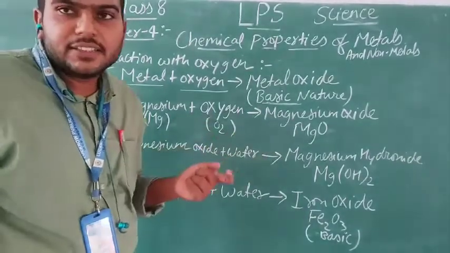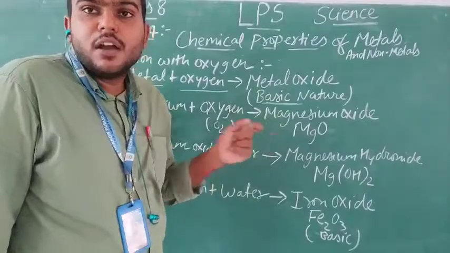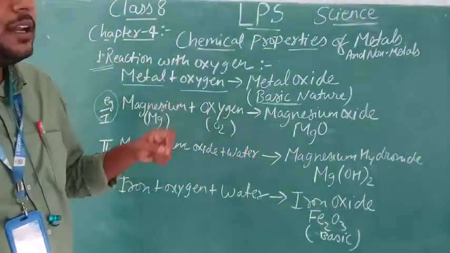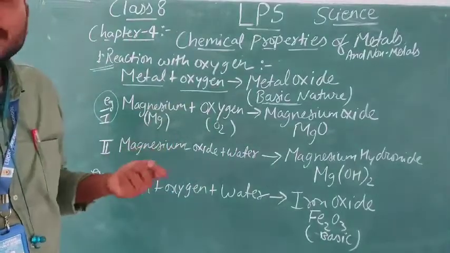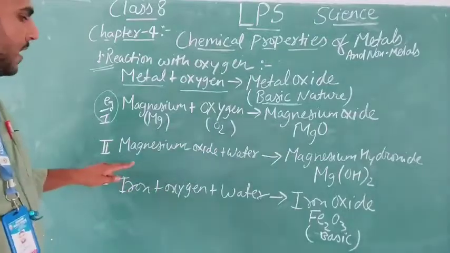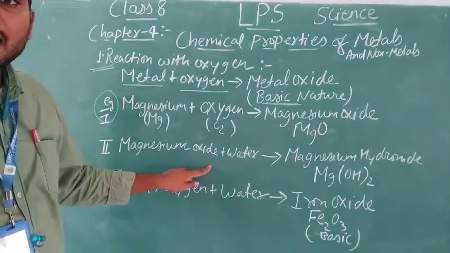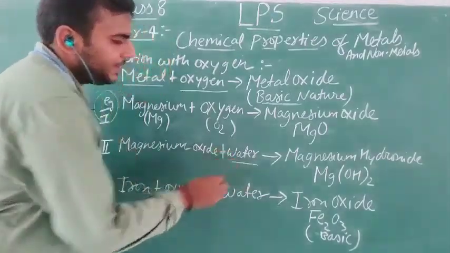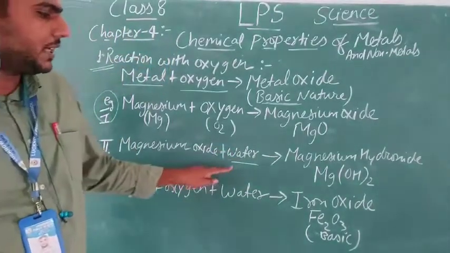Then, for checking whether it is an acid or base, I have to mix this magnesium oxide with water. I am taking magnesium oxide plus water.